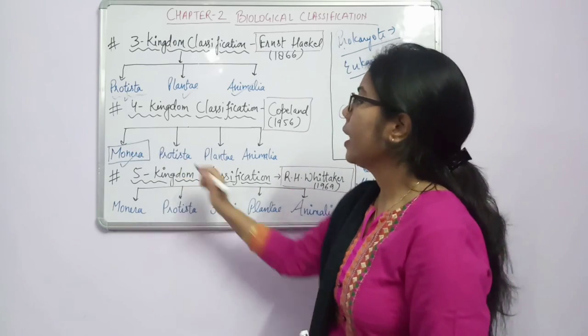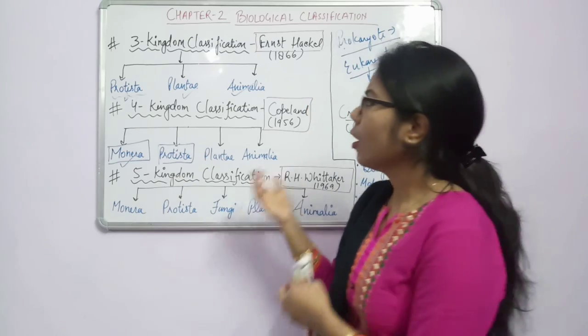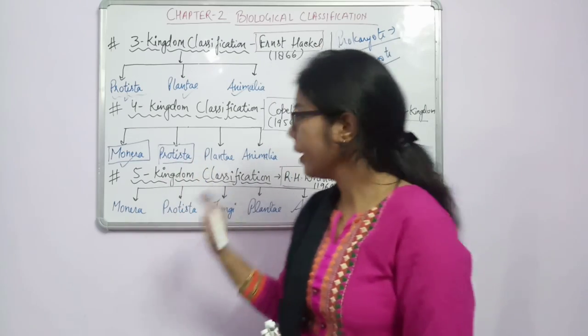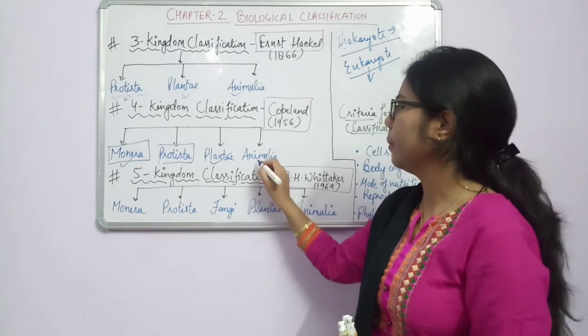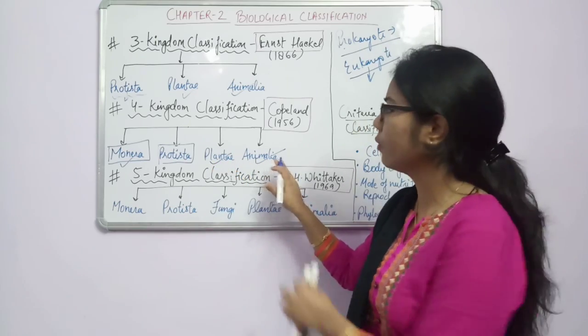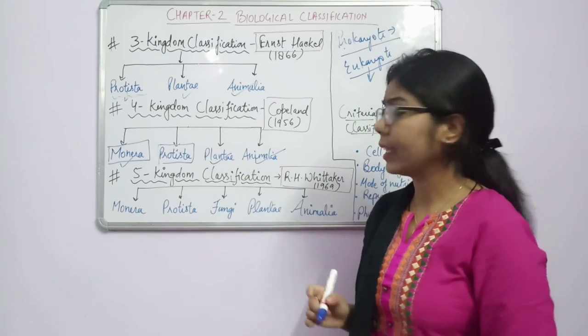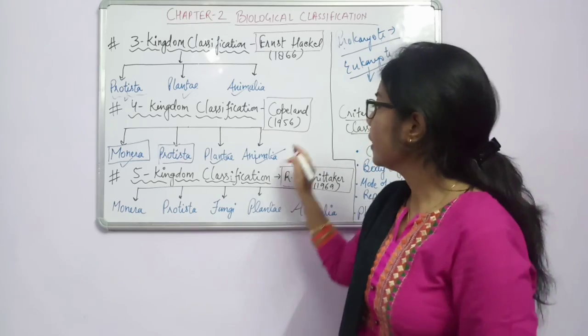And in Protista, they kept some organisms like Euglena. Fine. And Plantae, same. Animalia, same. And we know the characteristics of plants as well as Animalia. Up to the four kingdom classification, they kept the fungi.